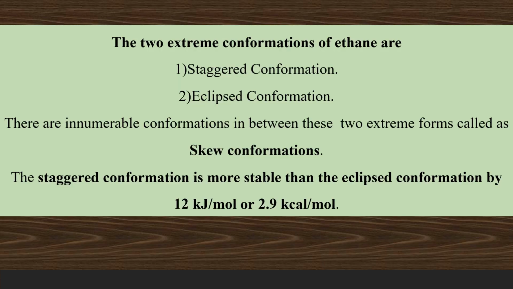Therefore, from all our discussions, we are coming to a conclusion. There are two extreme conformations of ethane, the one with the lowest energy, staggered, and the one with the highest energy, eclipsed. Apart from these two, an infinite number of conformations are possible. They are skew conformations, and the difference in energy between the staggered and eclipsed is 12 kilojoules per mole, or 2.9 kilocalories per mole, and this is what we call the torsional energy of ethane.